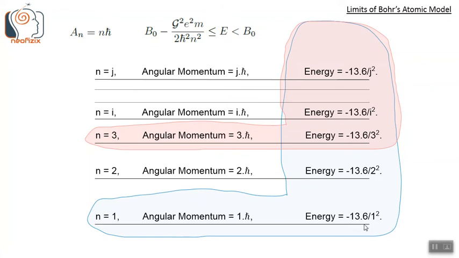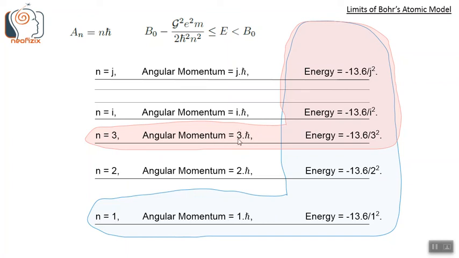That is energy level 1, 2, 3, etc. up to infinity. Any energy level equal to or greater than 1 is a valid possibility.